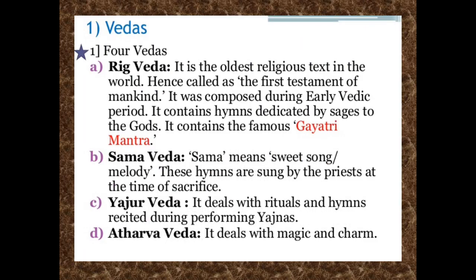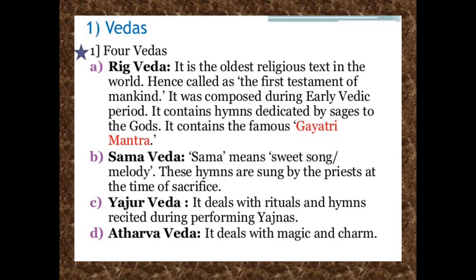If we talk about the Vedas, the word Veda is derived from the Sanskrit word Ved, and Ved means knowledge. The Vedic literature is divided into two parts. First is Shruti, second is Smriti. The Shruti was given by gods to sages, also called the Rishis, and they passed that knowledge orally. No written document of this knowledge is available. And Smriti was composed by the Rishis and sages.